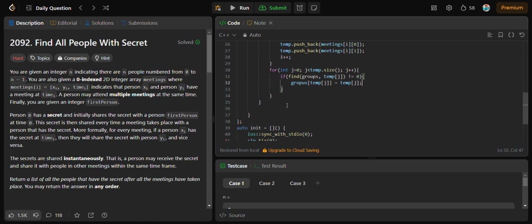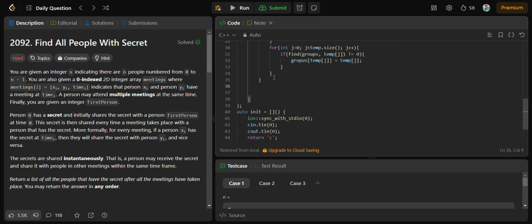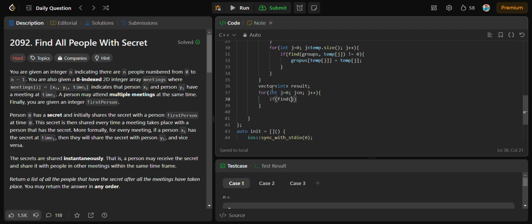and after this for the bigger while loop, we will again create a vector result and iterate through a for loop from int j equals 0 to j less than n and j plus plus, and if find of groups comma j equals 0, then what will we do?